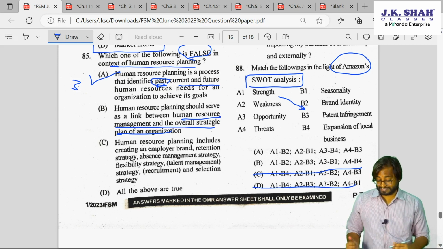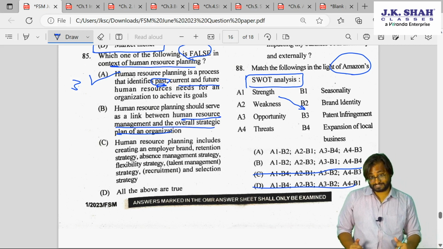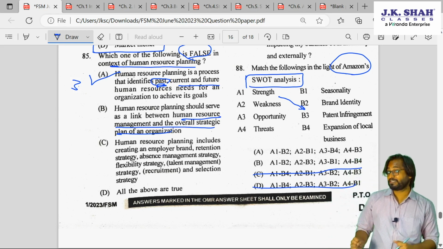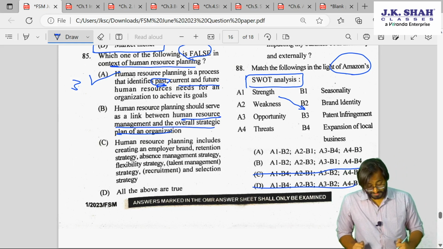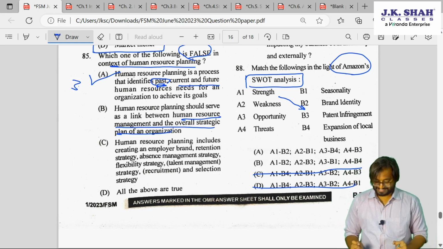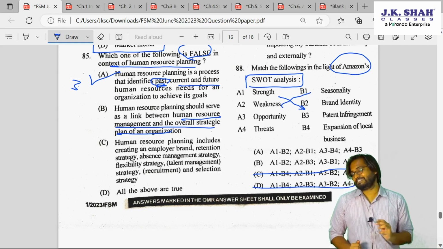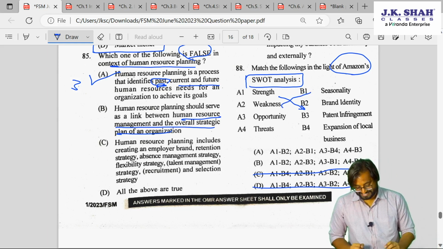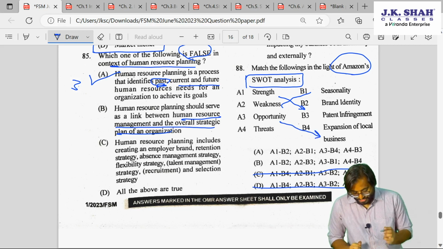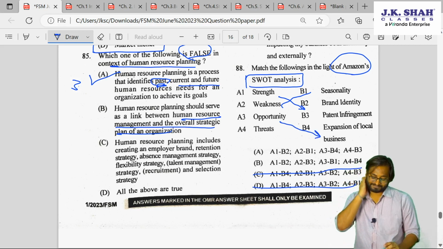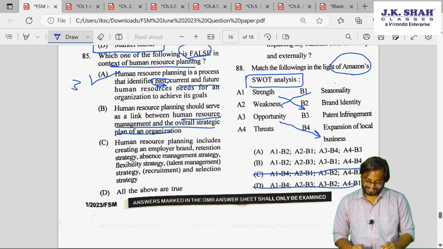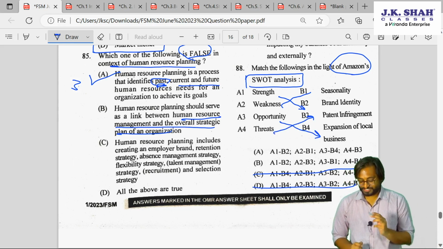What opportunity lies? Yes, very good. Think about the weakness. Good. This is how you should think, guys. Weakness can be seasonality. Great. Opportunity can be expansion of local businesses. Right? Threats can be patent infringement.